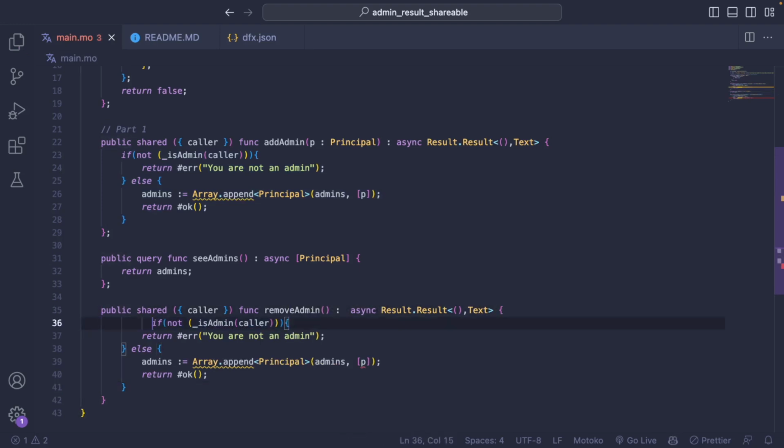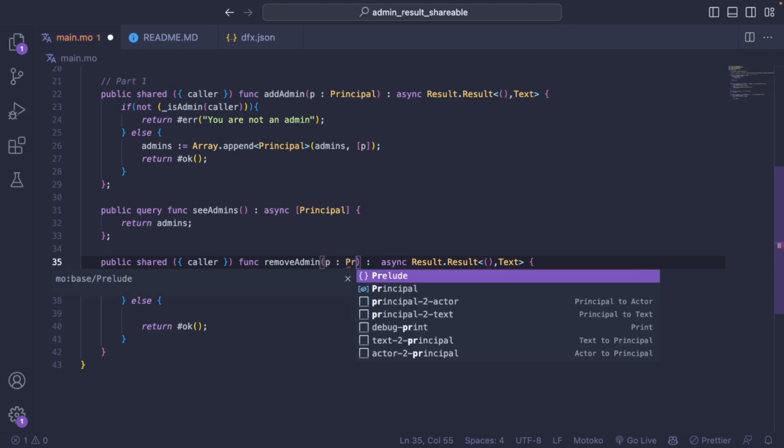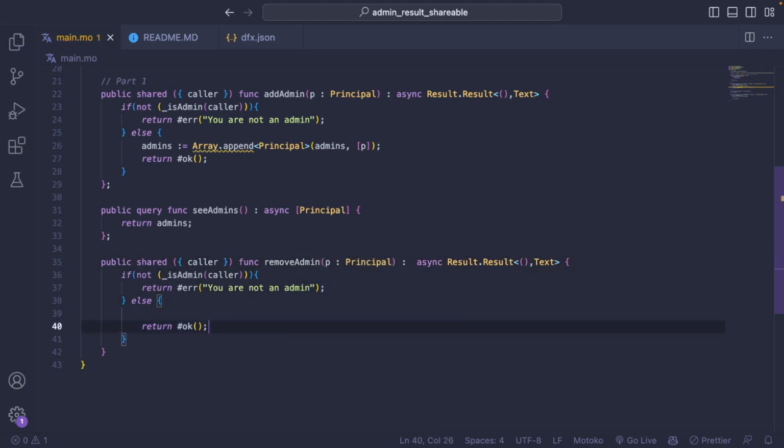But instead of adding, we want to remove. And there will be a different specificity for this one, is that we also want to return an error message if the admin that we are trying to remove is actually not an admin. So we can do it like this.